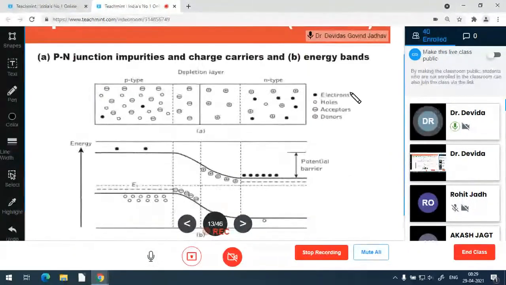So this is the structure where the filled circles are electrons, empty circles are holes, minus sign circles are acceptors, plus sign circles are donors. In P type, many acceptors and many holes are there. In N type, many donors are there which donate electrons, and many electrons are there as the majority charge carrier. But in N type, some holes are also there, and in P type, some electrons are also there as a minority charge carrier.